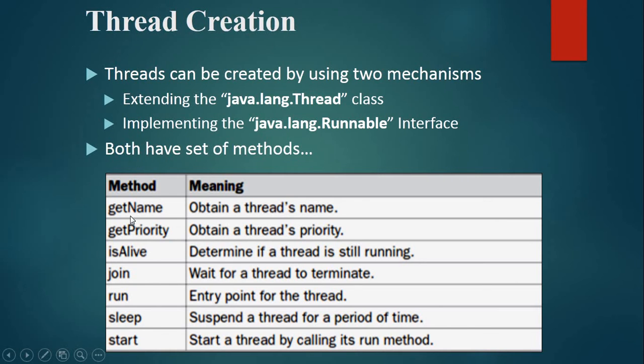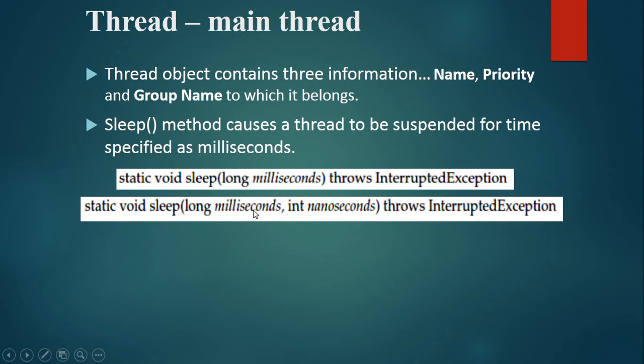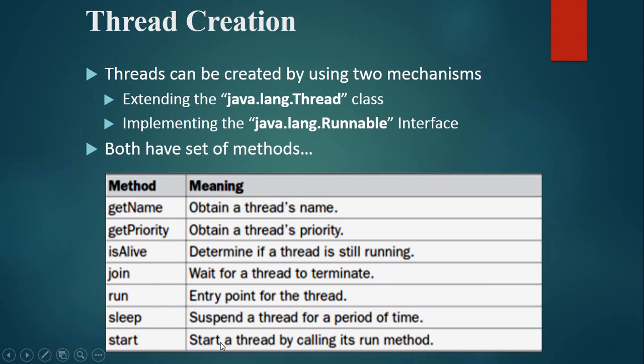Both have these methods: getName, getPriority, isAlive, join, run, sleep, and start. getName will obtain the thread's name, getPriority will obtain the thread's priority, and isAlive will determine if the thread is still alive or running or not. The join method will wait for a thread to terminate. The run method is the entry point for the thread. The sleep method will suspend a thread for a period of time. And the start method starts a thread by calling its run method.